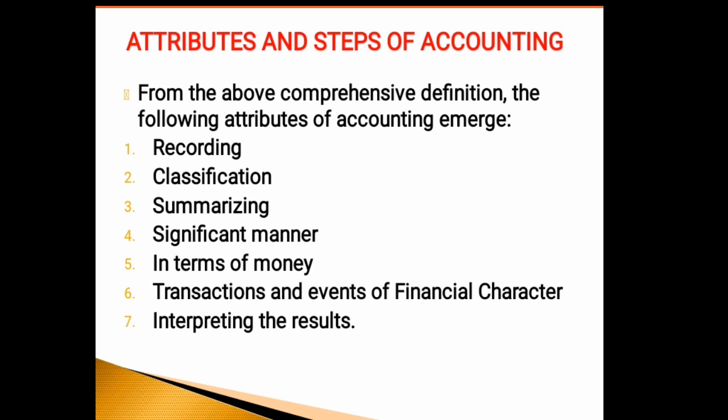Sixth attribute is transactions and events are of financial character, which means all those business transactions and events which are financial in character are the only ones recorded in books of accounts. All others which have no financial effect are completely ignored in the accounting process, even though they are vital for a business organization. For example, sales policies, working conditions, employee morale, and so on.